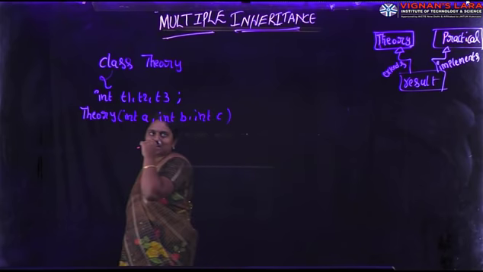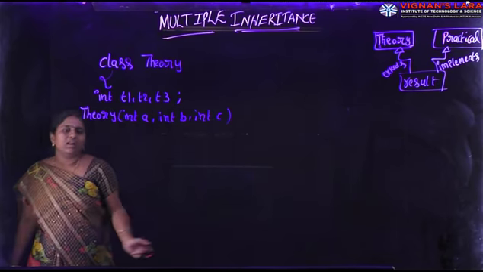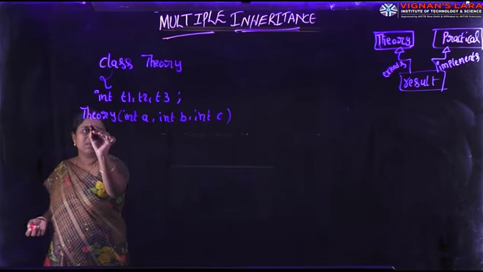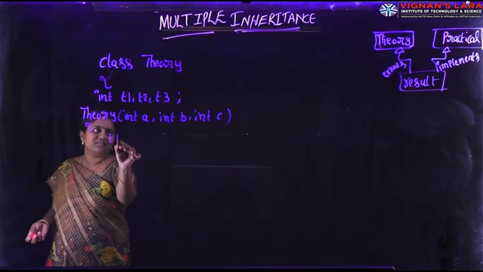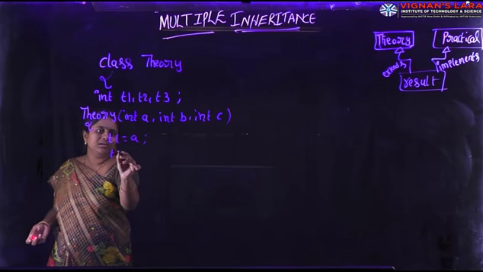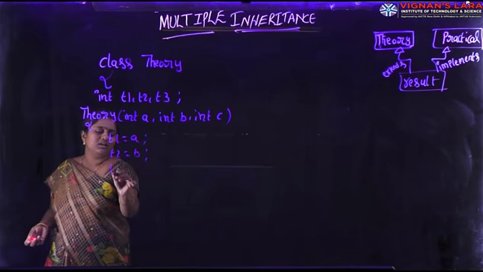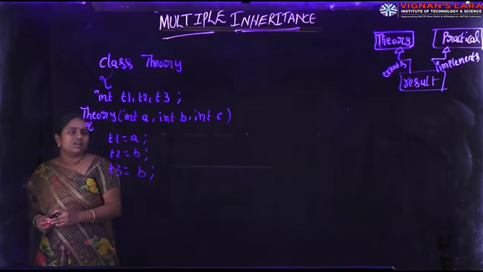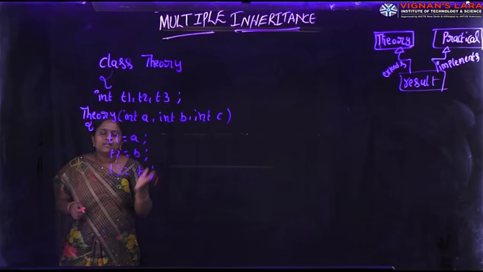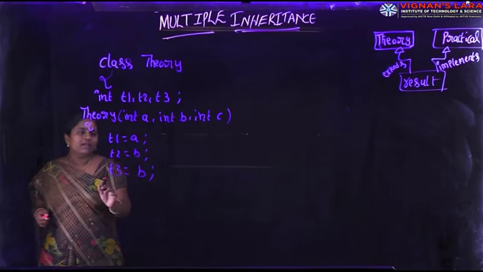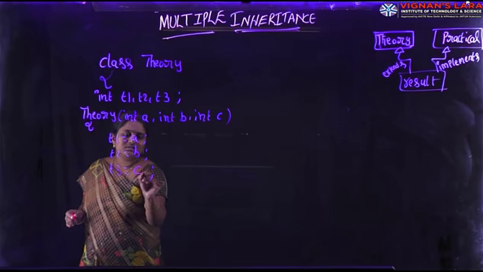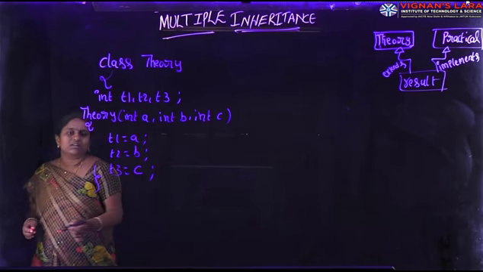In this constructor there are three arguments A, B, C. A, B, C are of integer type. Next, in this constructor I am assigning T1 equal to A, T2 equal to B, T3 equal to C. So theory 1 marks I am initializing to A variable, theory 2 marks I am initializing to B variable, theory 3 marks T3 I am assigning to C variable. Here I am closing constructor body.